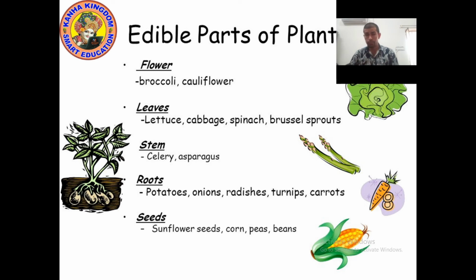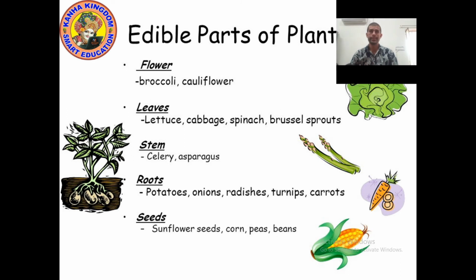Do you know about bryophyllum? Bryophyllum can grow from leaves. But in many places, people eat the leaves of bryophyllum. So these are the edible leaf parts: lettuce, cabbage, spinach.